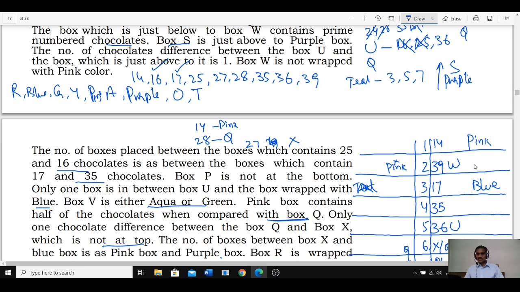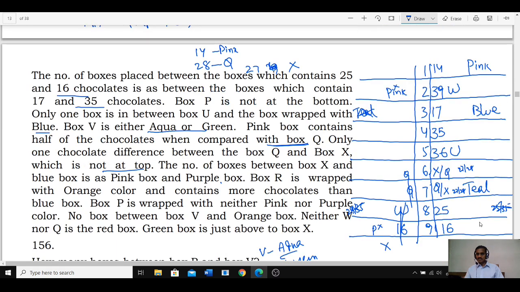Next, what is the other thing we have? If purple is here, S can come here. Isn't it? And purple and S, there are n number of possibilities. And only one: the number of boxes between X and pink. See how many boxes are there between X and pink. X and blue box is same as pink and purple. How many can be between X and blue box? X and blue is same as pink and purple.